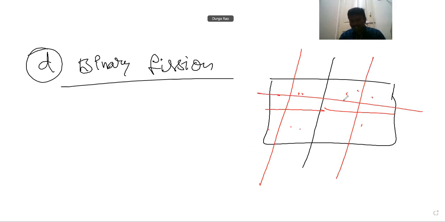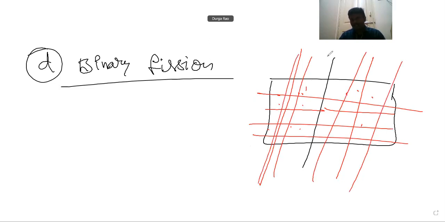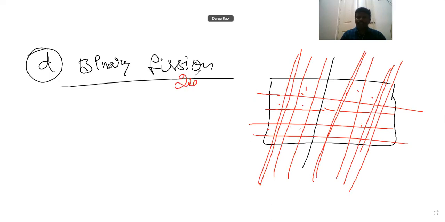After some days, it will divide into two parts, like that. So like this, within 24 hours, millions of organisms are formed. Commonly binary fission examples we have already seen: amoeba, protist organisms, bacteria, etc.